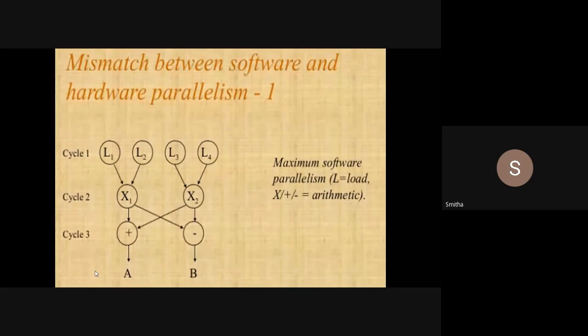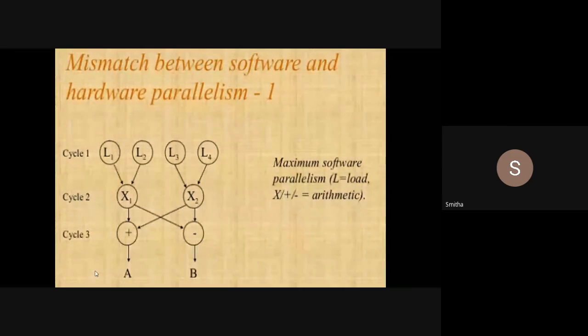It is 8 by 3, which is 2.7. So that is the average number of instructions I have executed per machine cycle according to software parallelism.